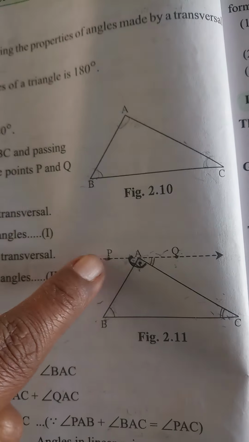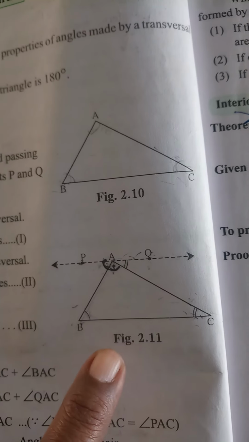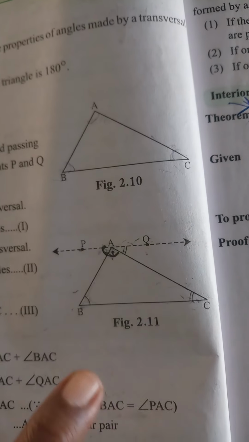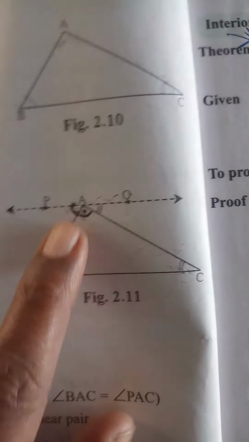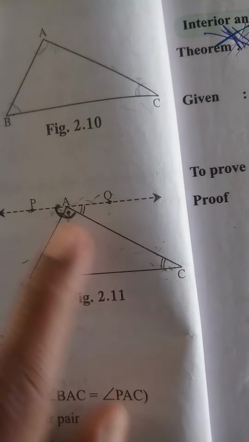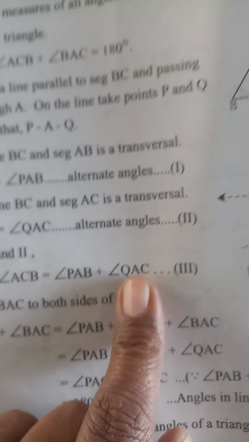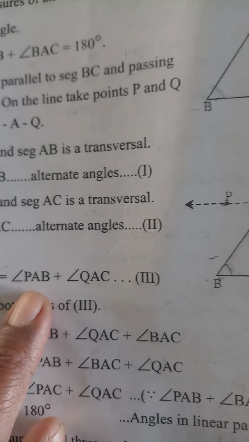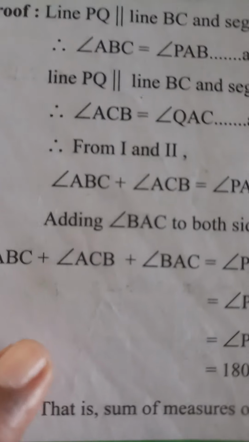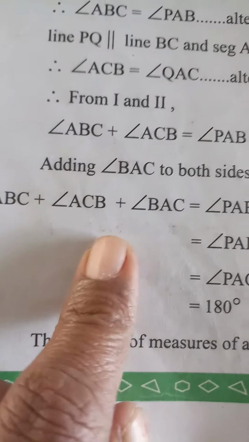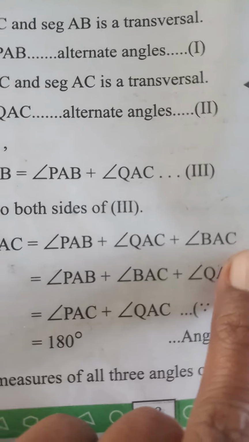Now, add these two, PAB plus CAQ is equal to angle ABC plus angle ACB. Now, see, two angles we got here, ABC plus ACB. Which angle is missing from triangle? A. Angle BAC is missing. So, add angle BAC to both the sides of these two parts. That is ABC plus ACB is equal to PAB plus QAC. We have to add angle BAC to both the sides. Why we have to add? So, you will get three angles of a triangle as ABC, ACB and BAC. Here it will be PAB plus QAC plus BAC.